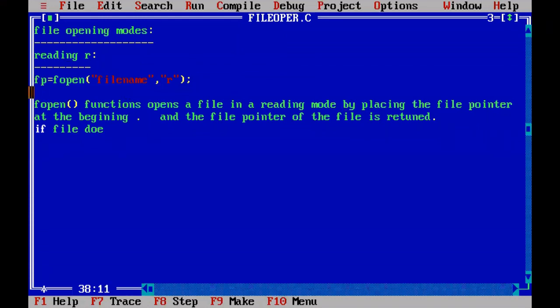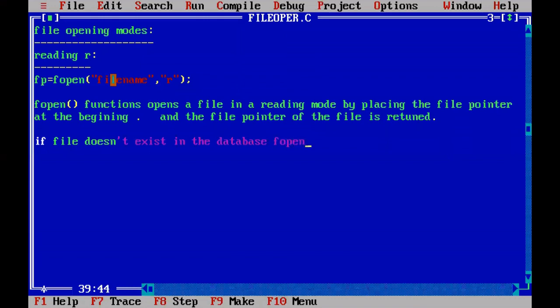What happens if the file is not there? The file name that you provided in the double quotation is not present in the hard disk. If the file does not exist in the hard disk or database, a null value is returned. Very good.